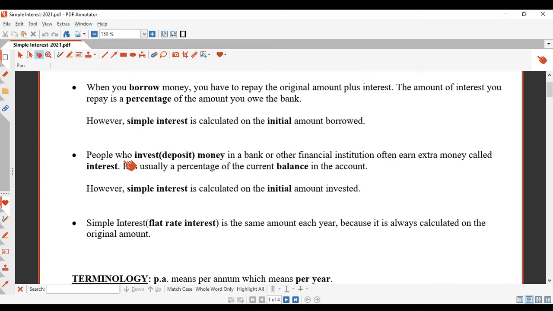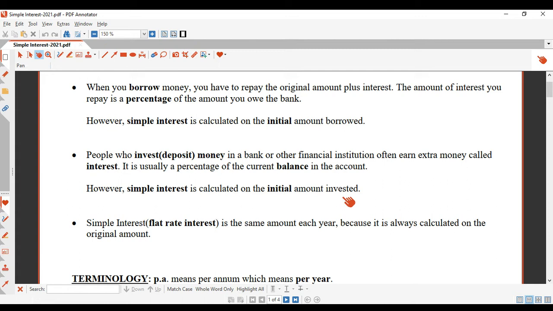Now, what about for investments, for simple interest investments? Let's have a look. People who invest money in a bank or other financial institution often earn extra money called interest. It is usually a percentage of the current balance in the account. So that means as your savings goes up, the interest is calculated on that increasing amount. Simple interest is different to that. Simple interest will be calculated on the initial amount invested.